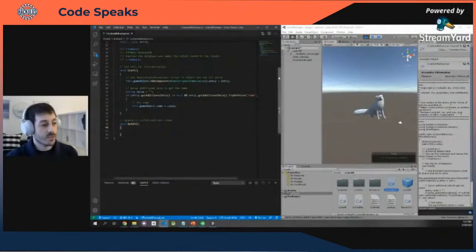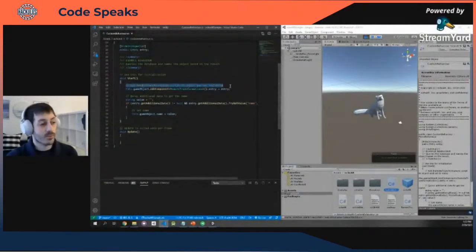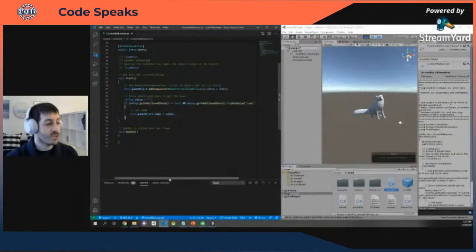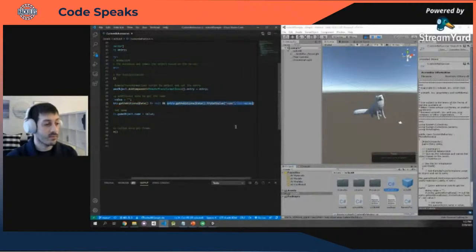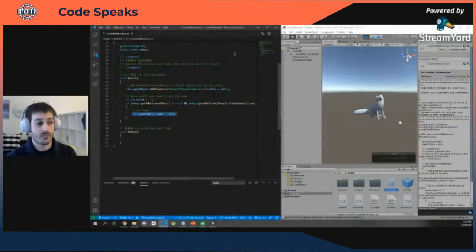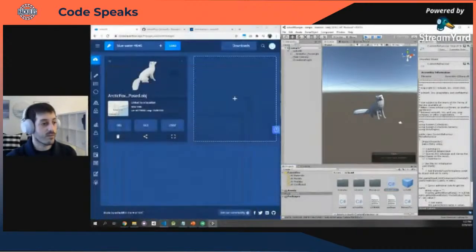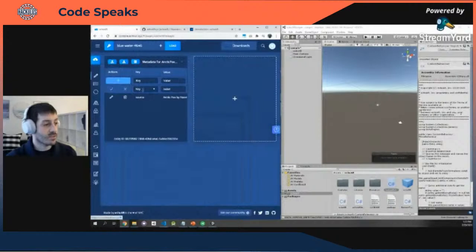So let's see what we have here in the start function. We're adding some script to the game object that will handle the remote transformations. And then we have this useful snippet of code that says, do I have any additional data? If so, do I have any additional data called name? If that's the case, set the name of the object to that name. Let's see how that works in practice. If I set the name of the Fox, we already know how to add data. This is free text. We can add whatever we want. Let's call the Fox Kevin.